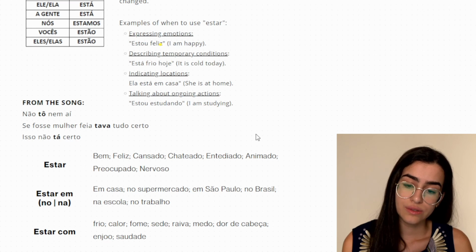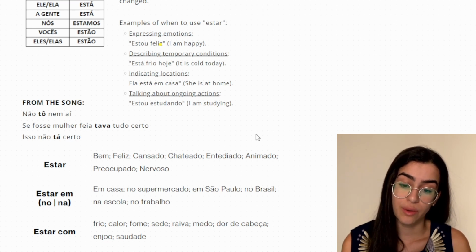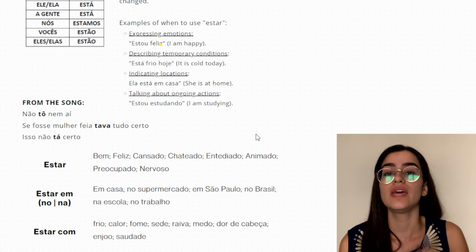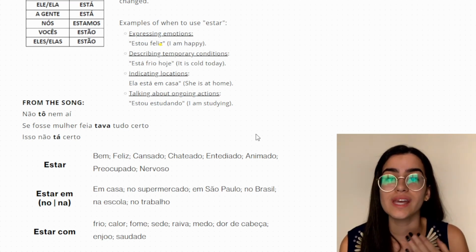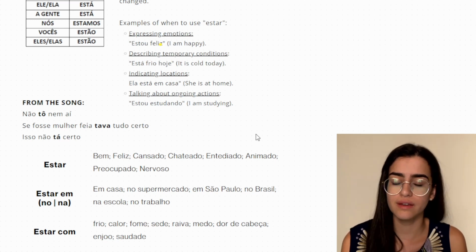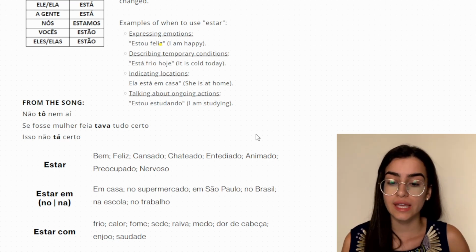You can also use these two to talk about ongoing actions. Like I told you, you can say, eu estou estudando. I am studying right now, okay? Eu estou estudando.